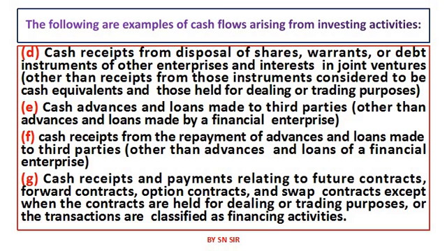Next one, cash advance and loan made to third party, also related to investing activities. Look at the next one. Cash received from the repayment of advance or loan made to the third party is also investment activities of the organization. Cash receipts and payments relating to future contracts, forward contracts, option contracts, but condition is same. The transaction must be related to business activities.